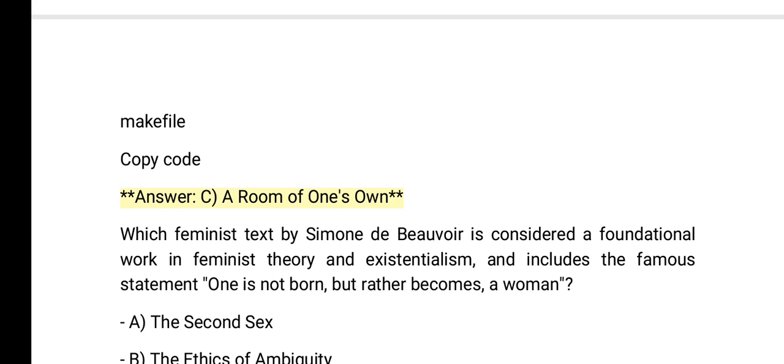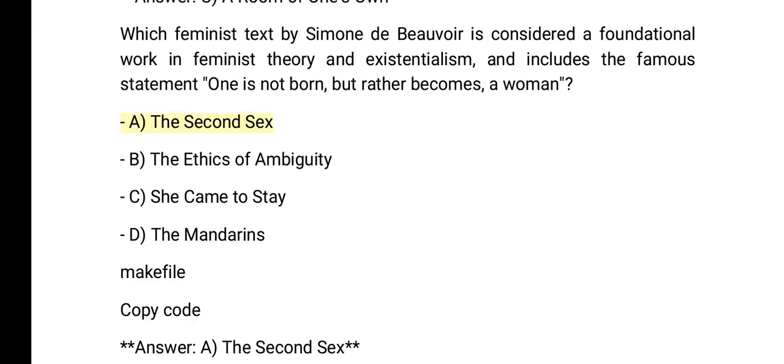Which feminist text by Simone de Beauvoir is considered a foundational work in feminist theory and existentialism, and includes the famous statement, "One is not born, but rather becomes, a woman"? A. The Second Sex. B. The Ethics of Ambiguity. C. She Came to Stay. D. The Mandarins. Answer. A.